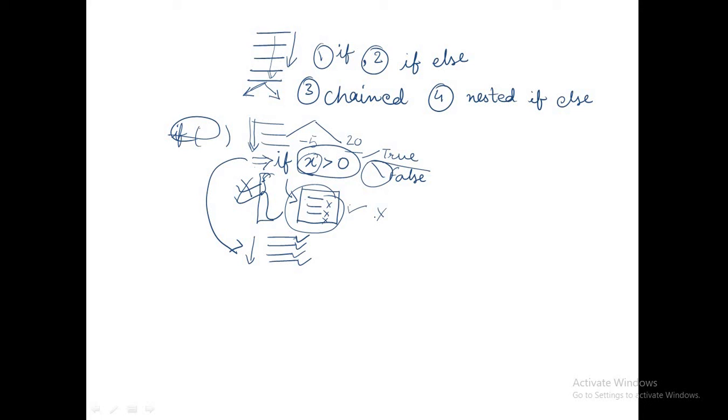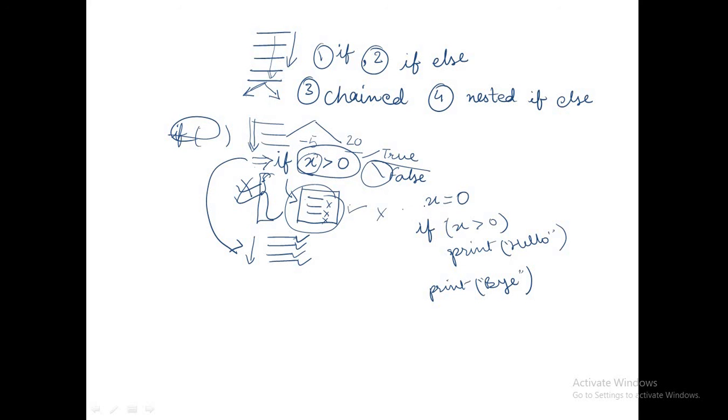For example, if you make a simple program, x equal to 0, and you put if x is greater than 0, and then print hello, and then print bye.